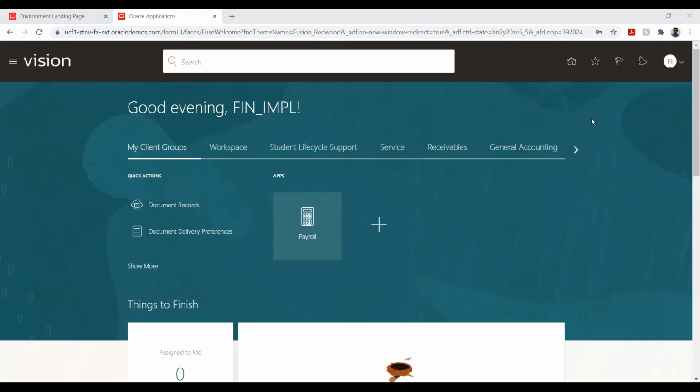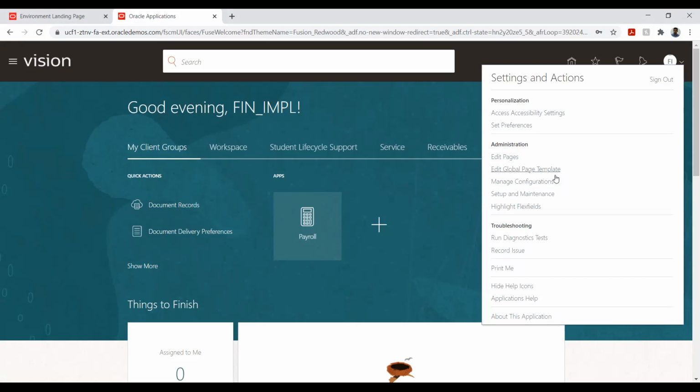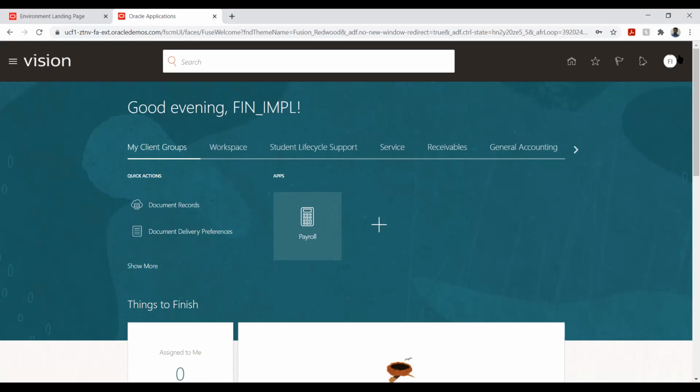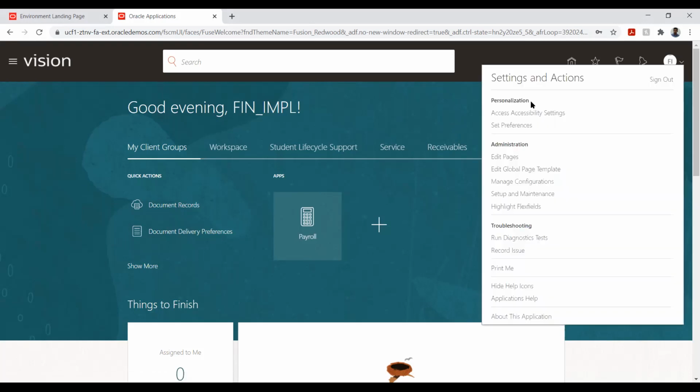I'll take a minute to explain this landing page. Basically, we have a few options here. Since I have given this particular user access to do the configuration, that is the application implementation consultant role, I'm able to see this option, setup and maintenance. This is where I will do all sorts of configuration. But if I remove this particular role, I will not see this option called setup and maintenance. So this is basic information. And apart from that, we can see the preferences, diagnostics, and all those things.